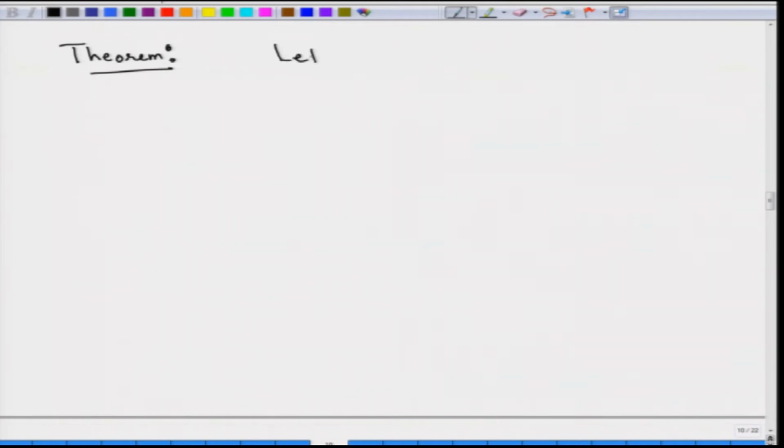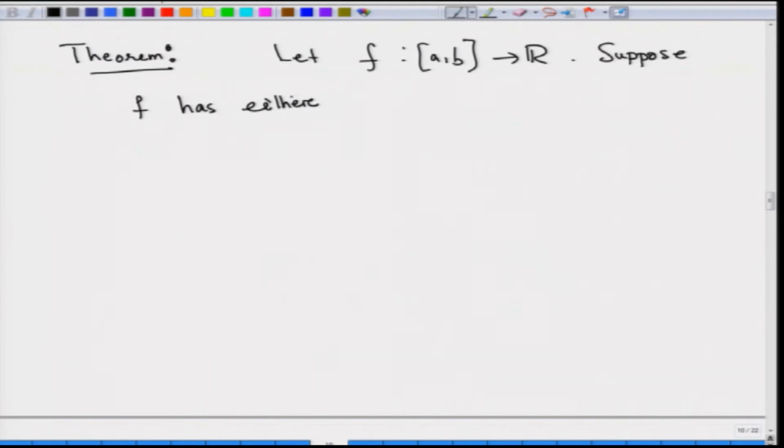Let f from a b to R. Suppose f has either a local maximum or a local minimum at a point C belongs to a b.